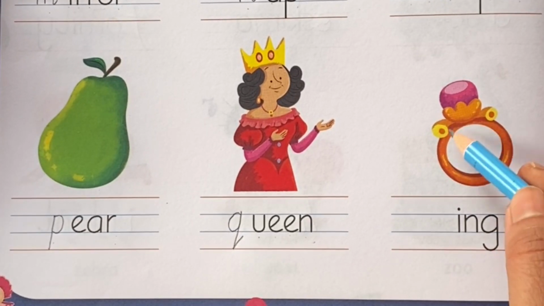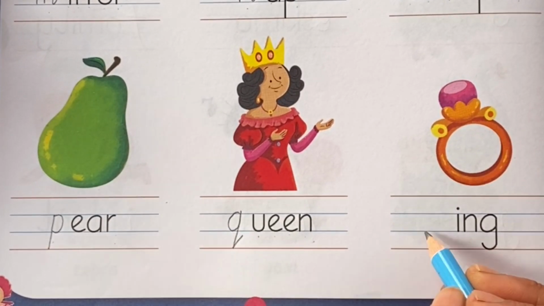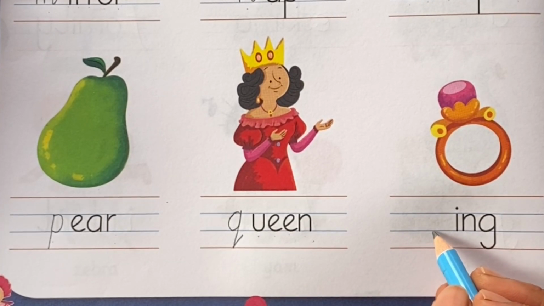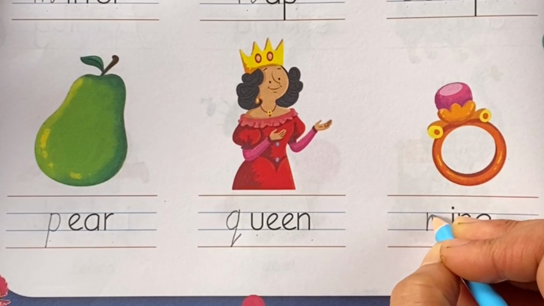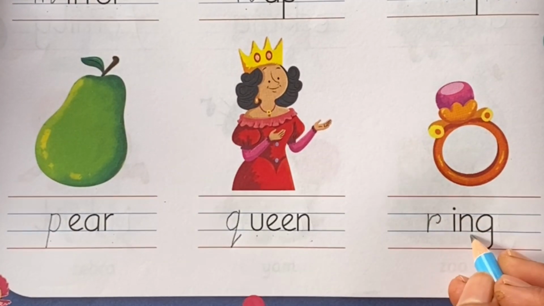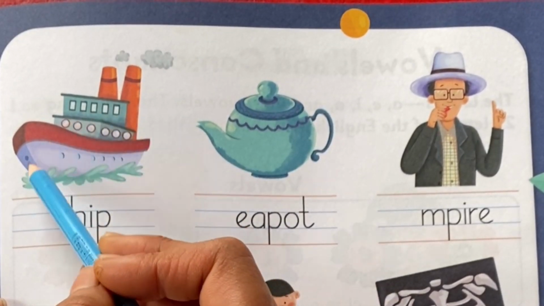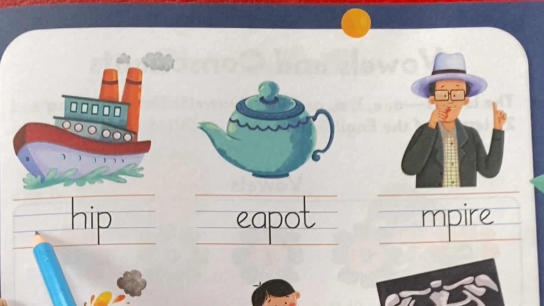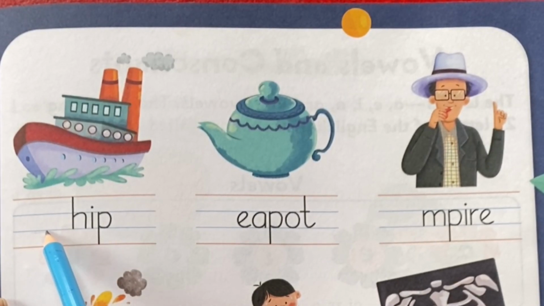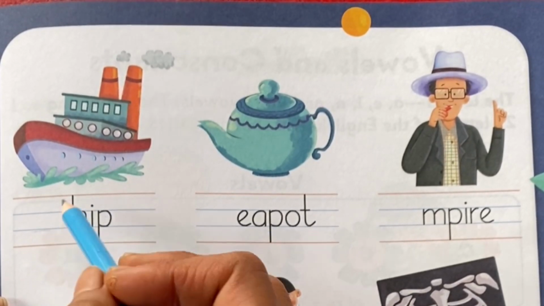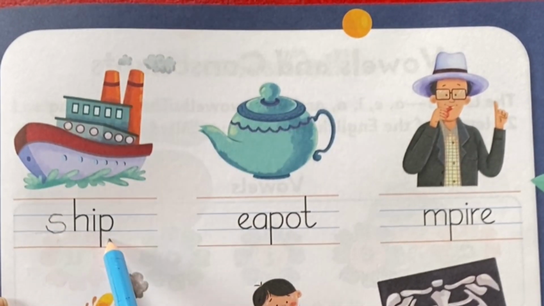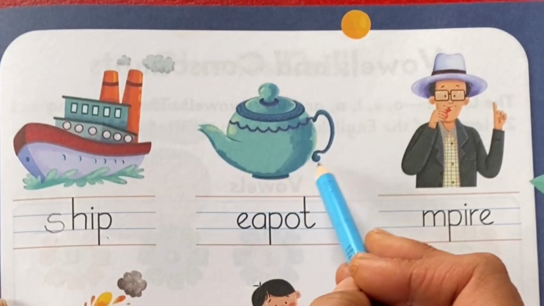This is ring. Ring. When we say ring, we are getting the R sound in the beginning. So which letter makes R sound? Letter R. R-I-N-G. Ring. This is ship. Ship. When we say ship, we are getting the S sound in the beginning. So which letter makes S sound? Letter S. S-H-I-P. Ship.